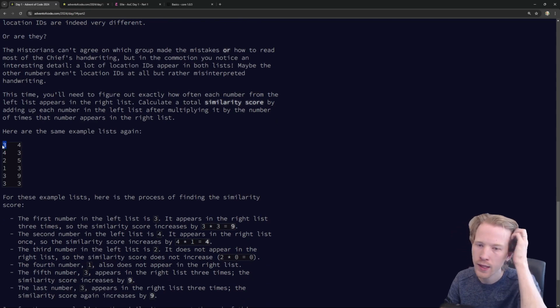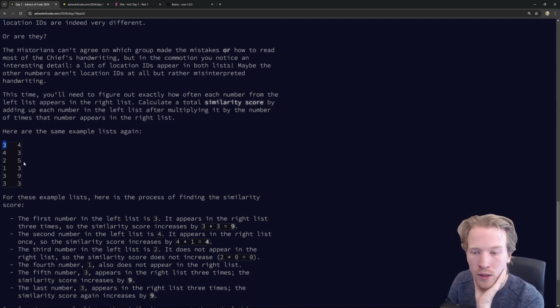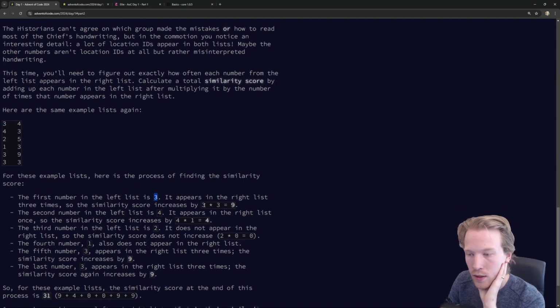Okay, so basically take 3, how many times does it appear in the right? It appears in the right list 3 times. So 3 times 3 is 9. Got it. So 1, 2, 3 is 9. Second number is 4.